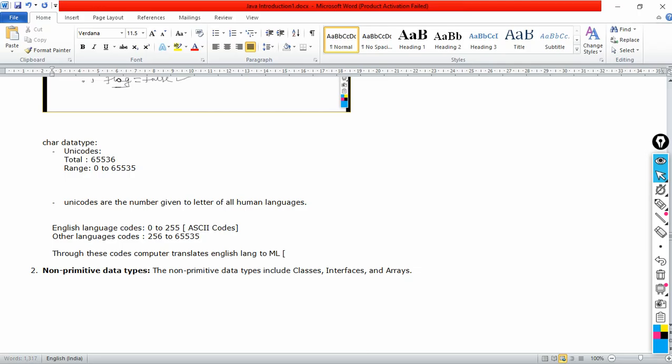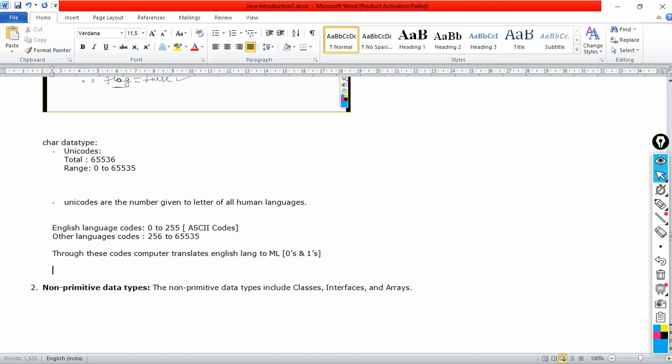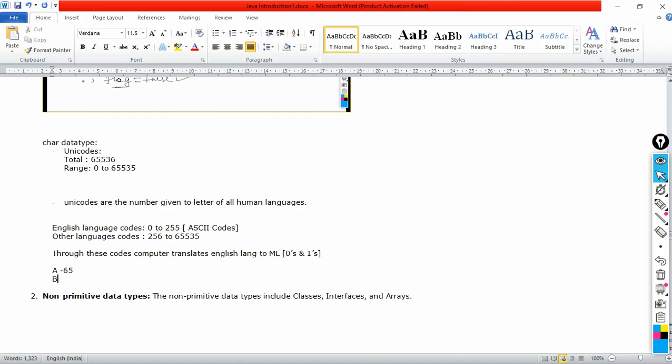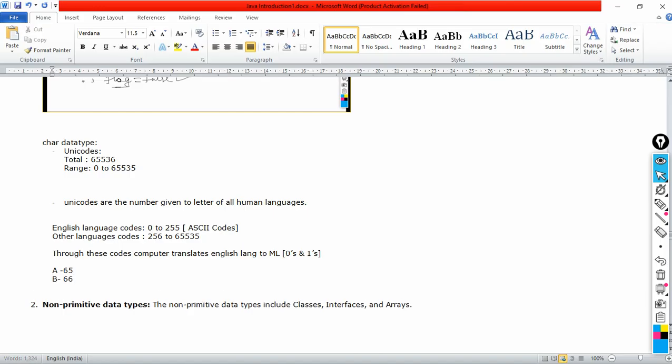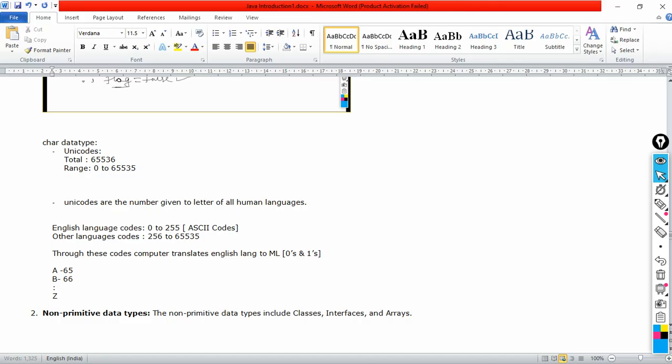Machine language will translate, that is zeros and ones, like this. Sir, how is it possible? Let us say, first of all, we have to understand codes. Capital A is what? 65. Capital B is what? 66. Like this, if you go on, capital Z will be 90.